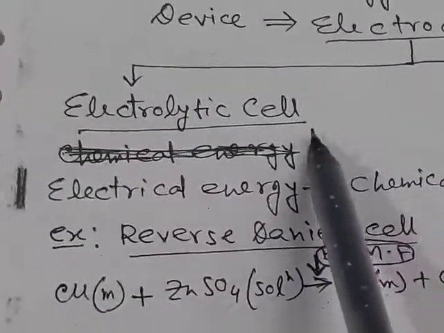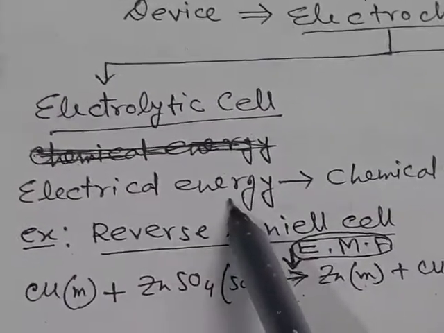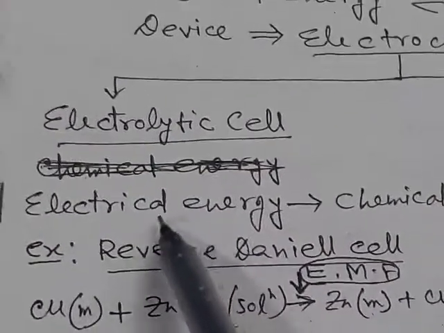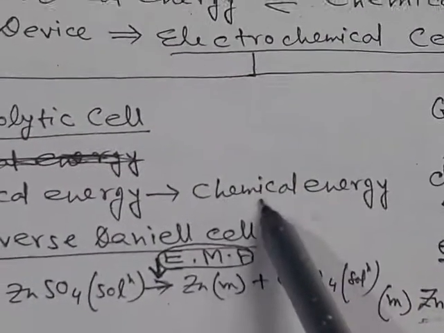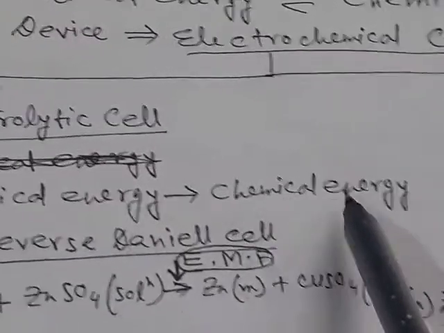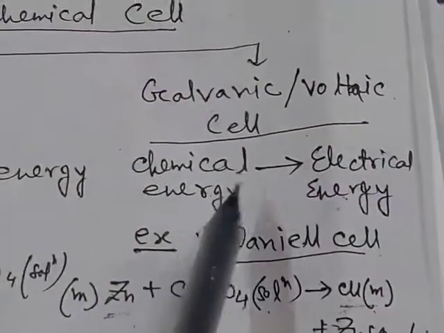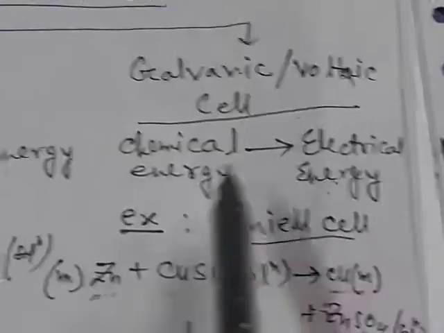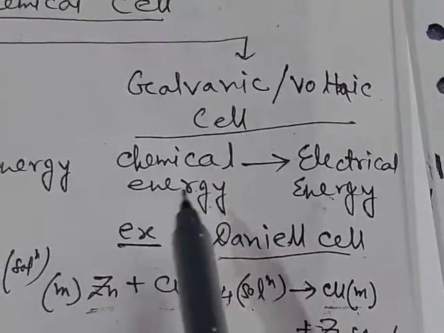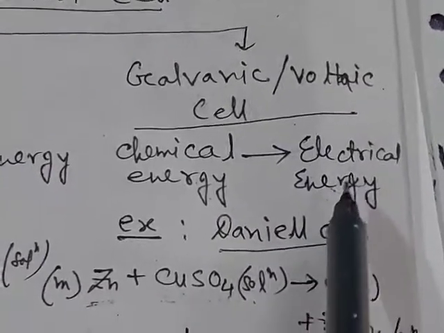In an electrolytic cell we get chemical energy at the expense of electrical energy, that is, an external EMF or voltage is given and we perform a chemical reaction. And in a galvanic cell or voltaic cell we get electrical energy at the expense of chemical energy, that is, from some chemical reaction we get EMF in the external circuit.